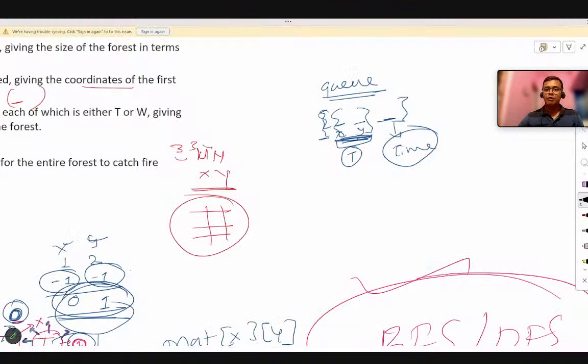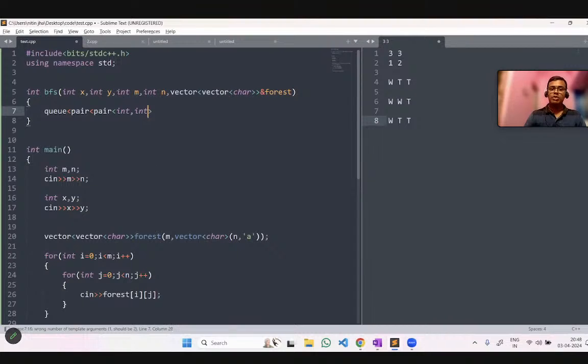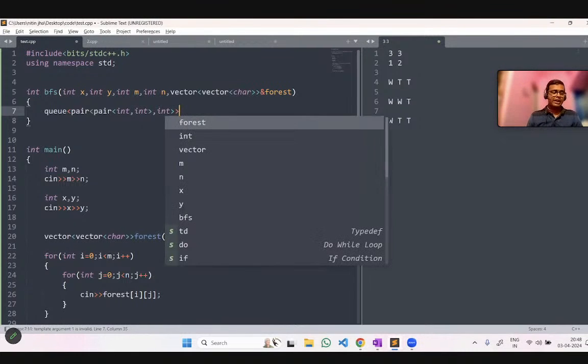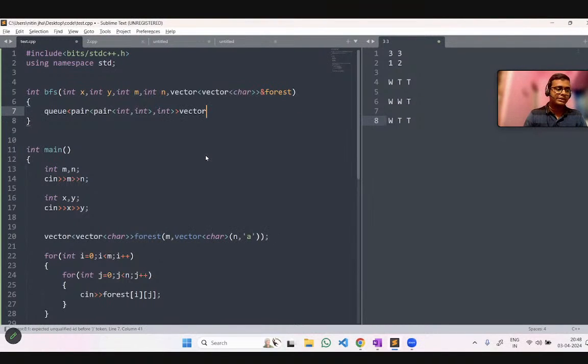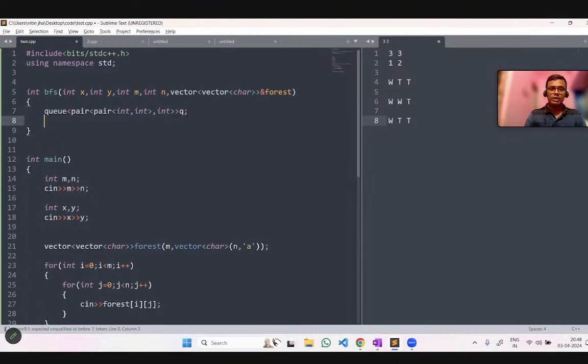After that there is again an integer inside the outer pair, which is the time. Now we just have to write it here, let me write it as q. Name it as q. Are you getting it? Is this clear with you?